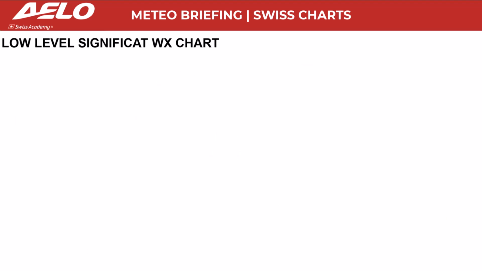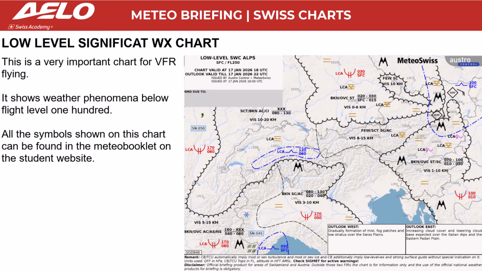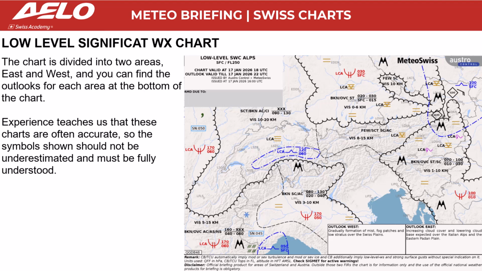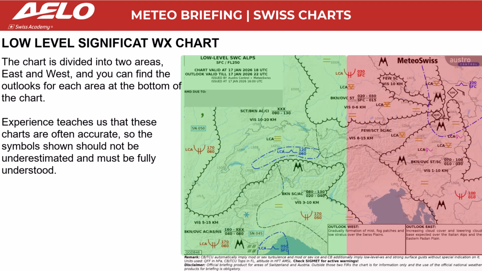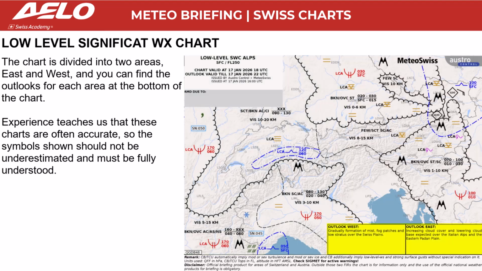Low-level significant weather chart. This is a very important chart for VFR flying. It shows weather phenomena below flight level 100. All the symbols shown on this chart can be found in the Meteo booklet on the student website. The chart is divided into 2 areas, east and west, and you can find the outlooks for each area at the bottom of the chart.